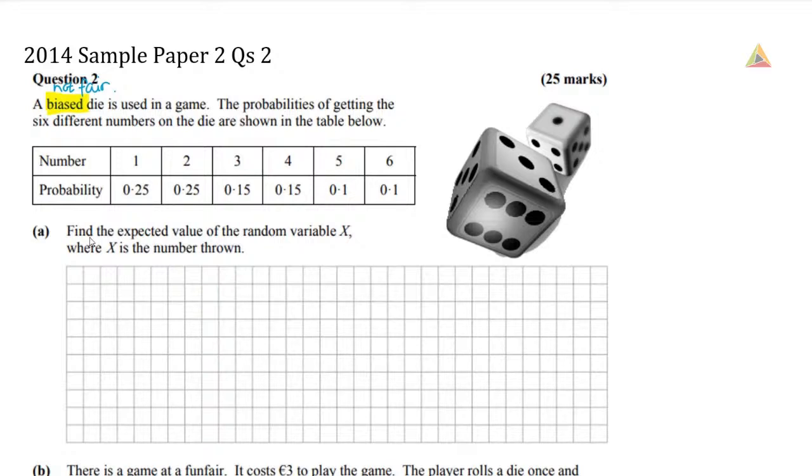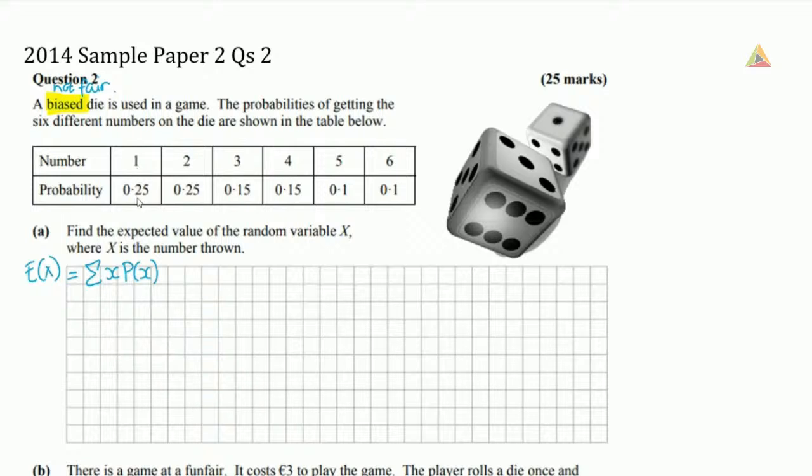So it says find the expected value of the random variable x, where x is the number thrown. So this time it's not about winning money at the moment, it's just what value do I expect to get on the die. So it's going to be the same thing where we're going to say the sum of xP(x) is equal to my expected value.